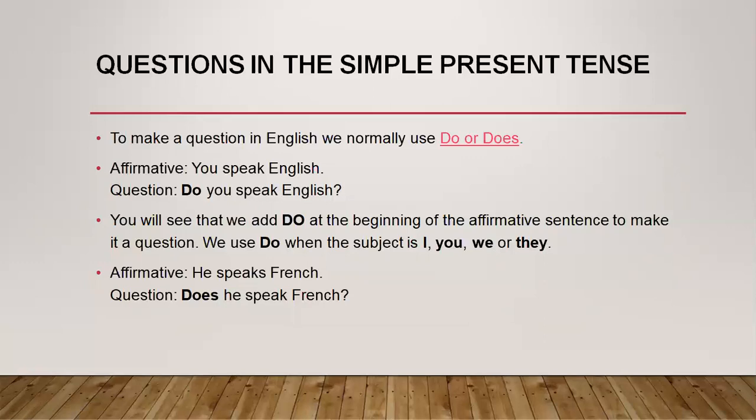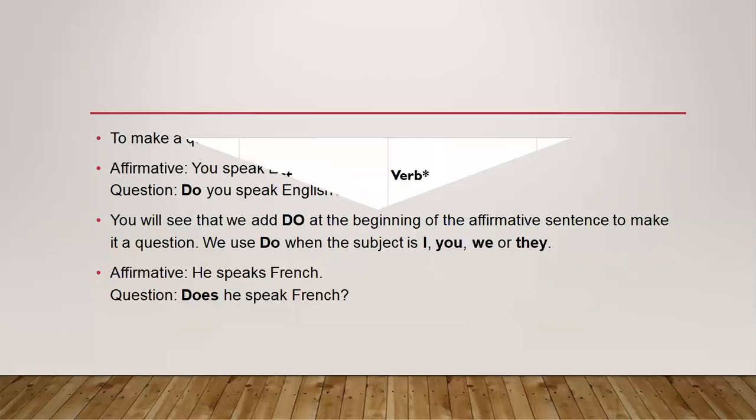We use do when the subject is I, you, we, or they. Now, see the second example. The affirmative sentence is, he speaks French. Now, the interrogative will be, does he speak French? Now, we are using does with he, she, it, or a single name.